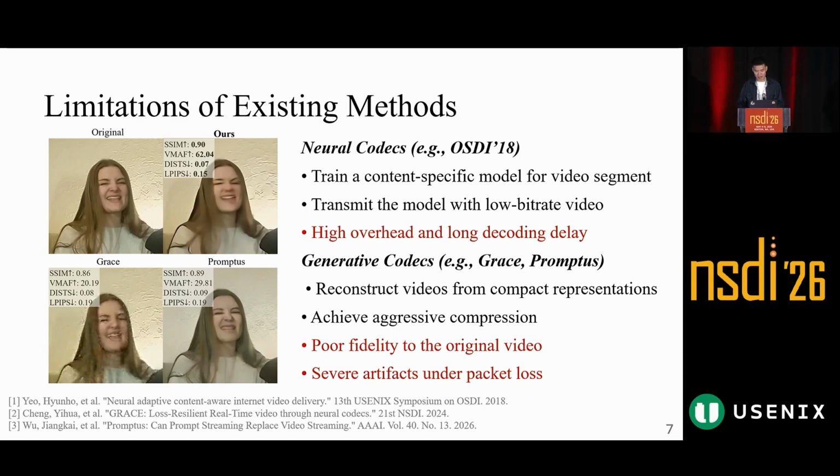This sounds promising, but existing methods are not ready to replace video streaming due to critical limitations. First, neural codecs can train a content-specific model for each video segment, but this brings extra model transmission, high overhead, and long latency. Generative models can use packet representations, but they often don't match the original video well, and they are highly sensitive to packet loss. So Morphe needs to keep the generative compression while solving three practical problems: fidelity, latency, and loss resilience.